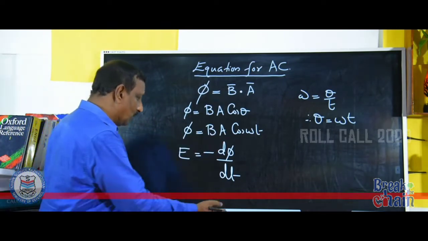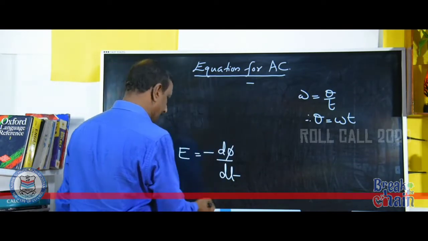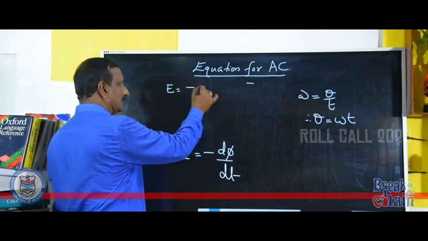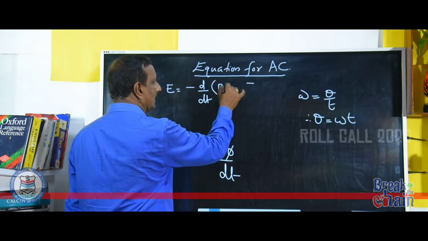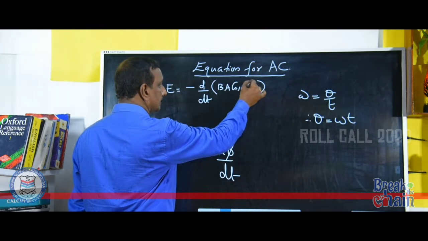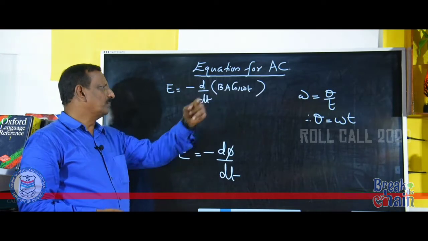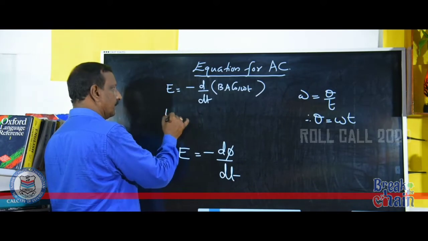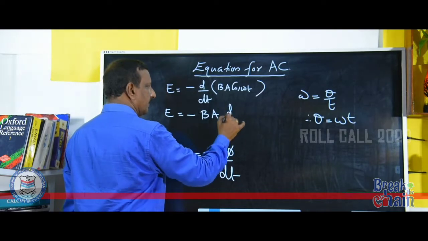Now you substitute the value of phi. E is equal to minus d by dt of phi. Phi, what we have seen, is B A cos omega t. So, E is equal to minus d by dt of B A cos omega t. Now you differentiate this, that is E is equal to minus B A into d by dt of cos omega t.